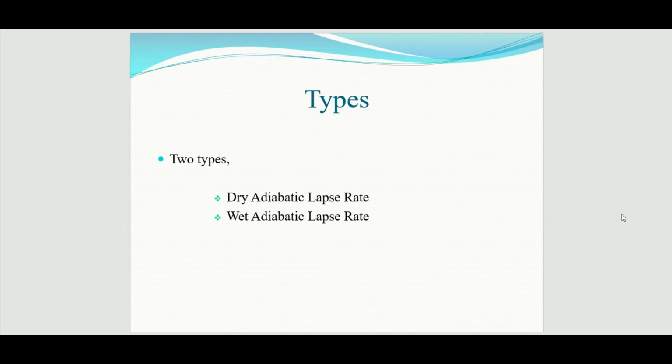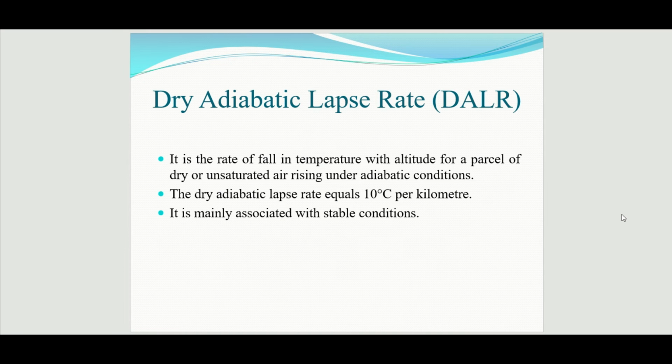Then types of adiabatic lapse rate. There are two types of adiabatic lapse rate. One is dry adiabatic lapse rate and the other is wet adiabatic lapse rate. First one is dry adiabatic lapse rate. It is the rate of fall in temperature with altitude for a parcel of dry or unsaturated air rising under adiabatic conditions. The dry adiabatic lapse rate equals 10 degrees Celsius per kilometer.